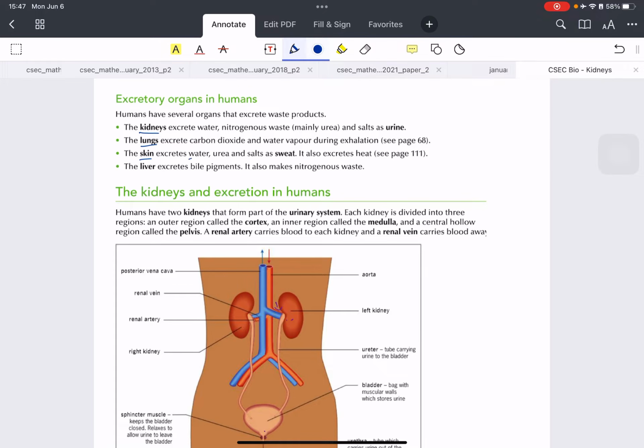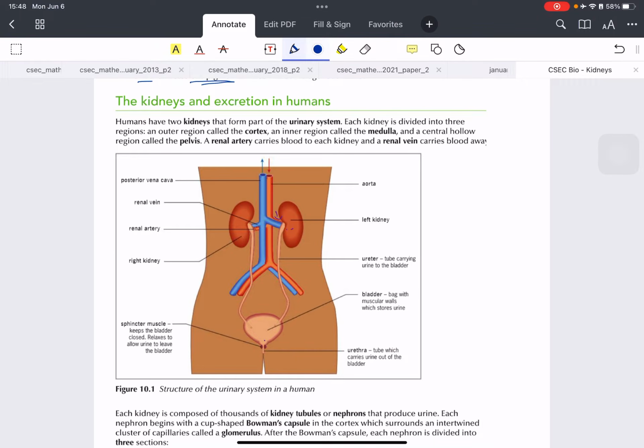This excretes water, urea, salts, and also heat. Heat is basically a byproduct of all the products of excretion, but the skin especially helps excrete heat. And the liver will finally excrete the bile pigments. So these are the four organs you need to remember, and the waste products excreted by these organs. A very simple list to remember.